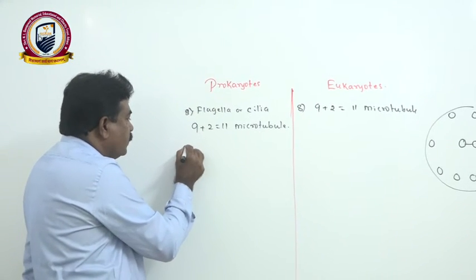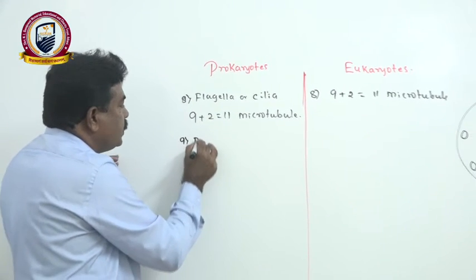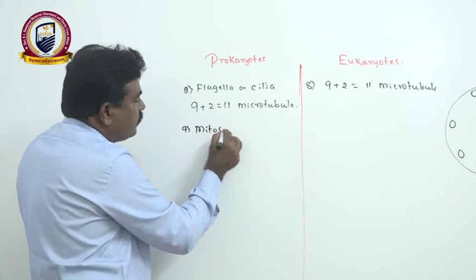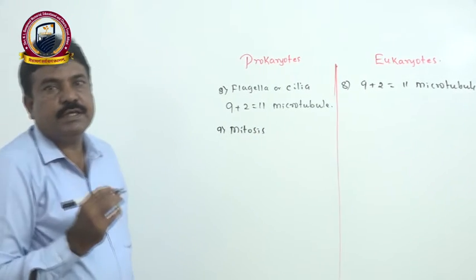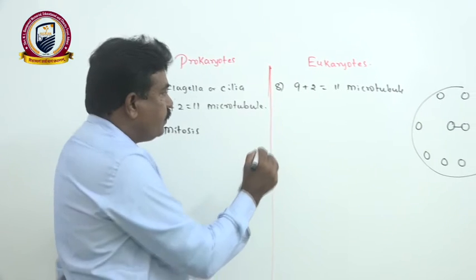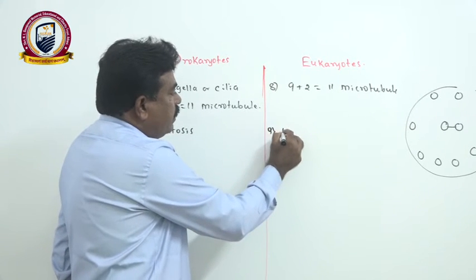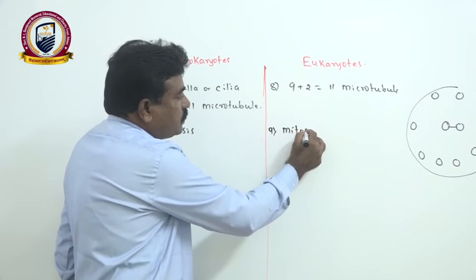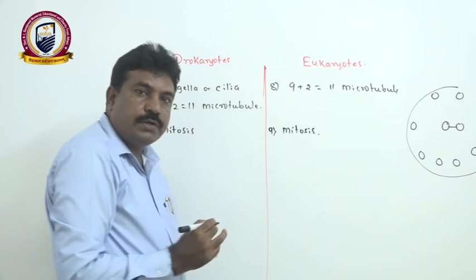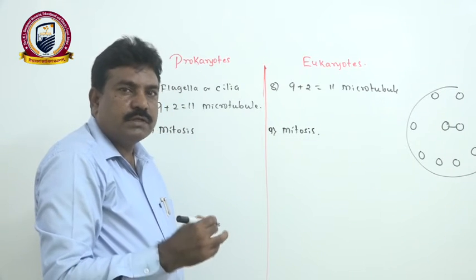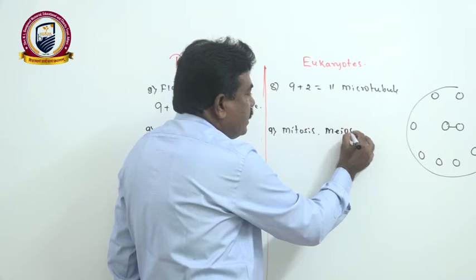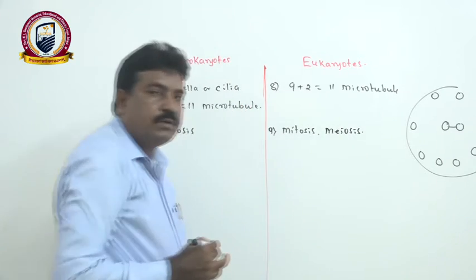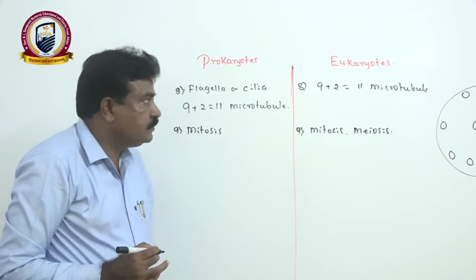Then in case of prokaryotes, generally the common type of cell division is only mitosis. Whereas in case of the eukaryotes, mainly mitosis is also there, and for formation of gametes or spores, there is another special division, reduction division, which we call meiosis.